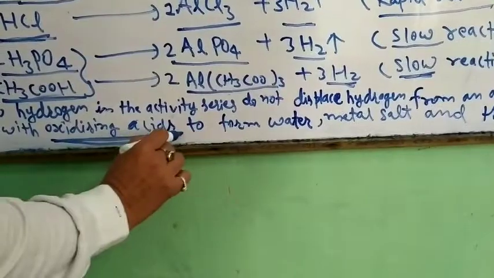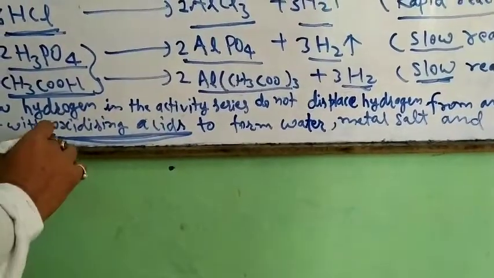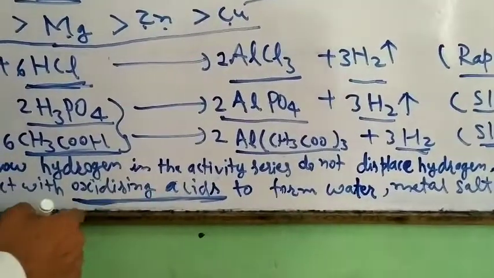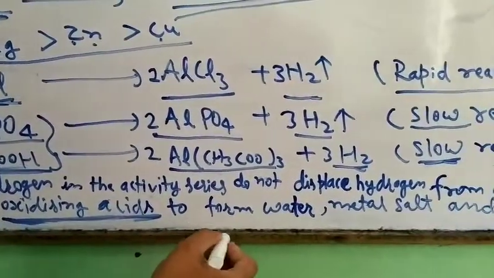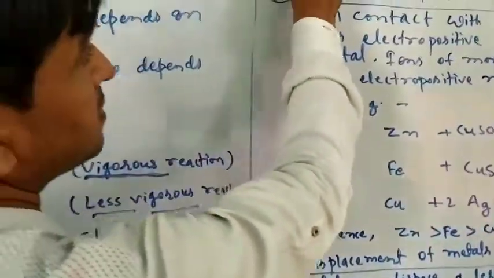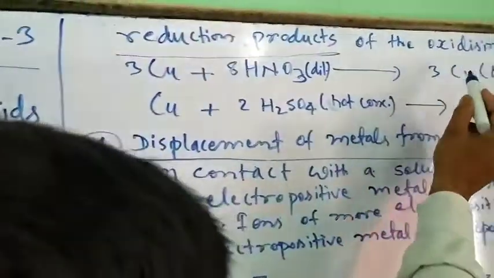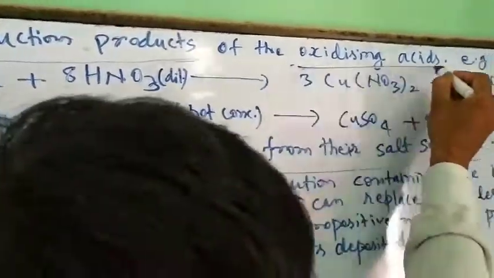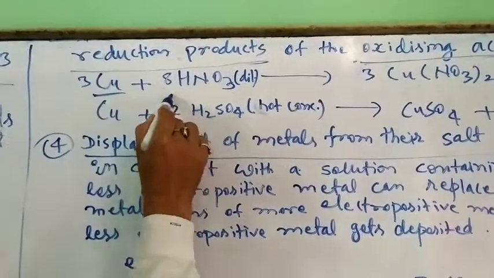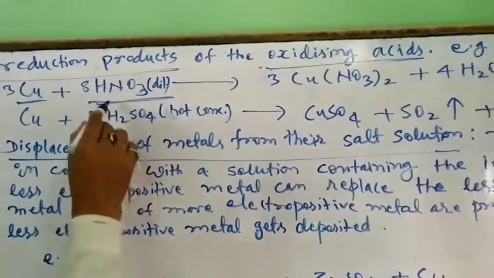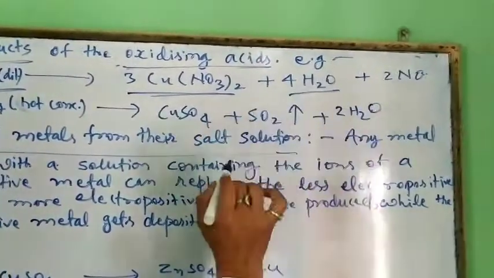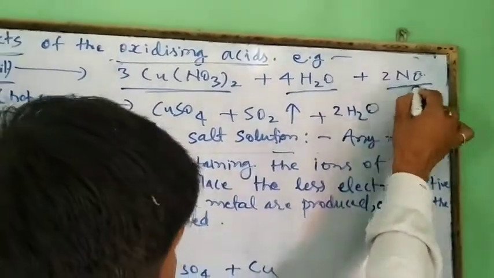What are oxidizing acids? Oxidizing acids are those acids which give oxygen to form water, metal salt and the reduction product of the oxidizing acid. For example, copper, when it reacts with dilute nitric acid, gives copper nitrate, water and nitric oxide.